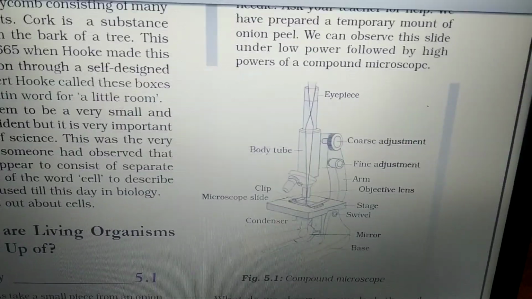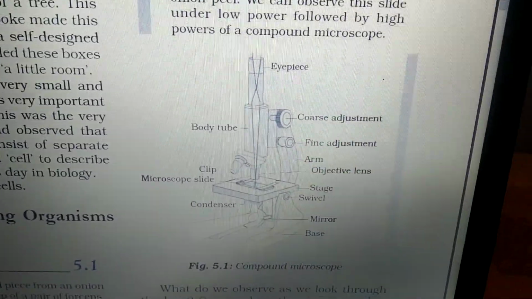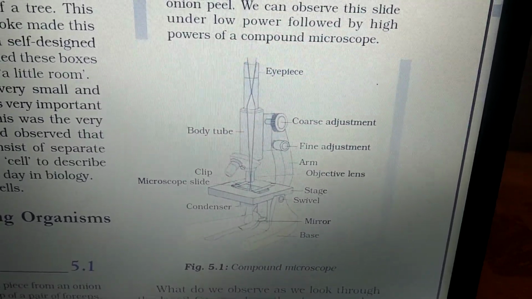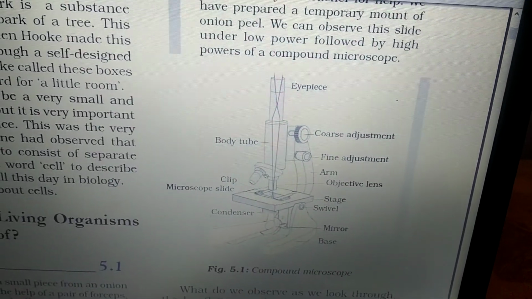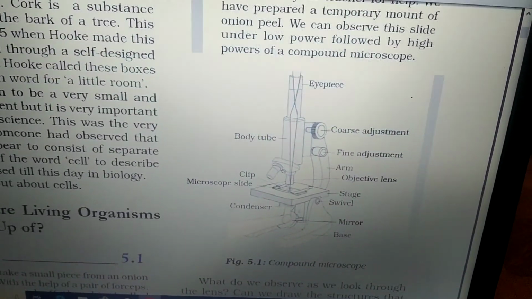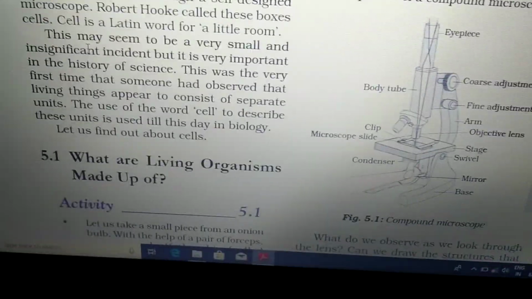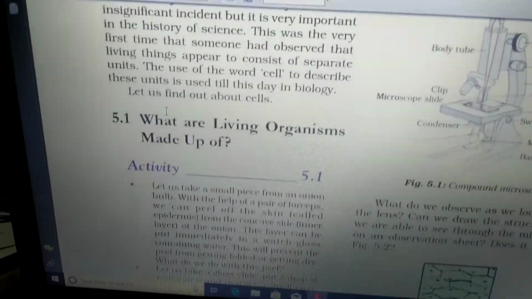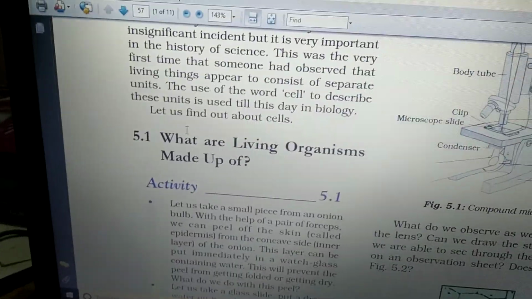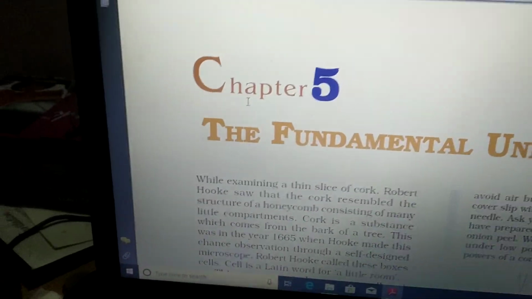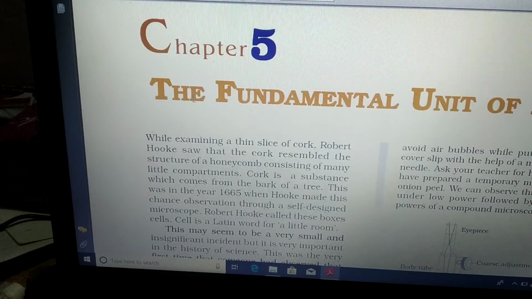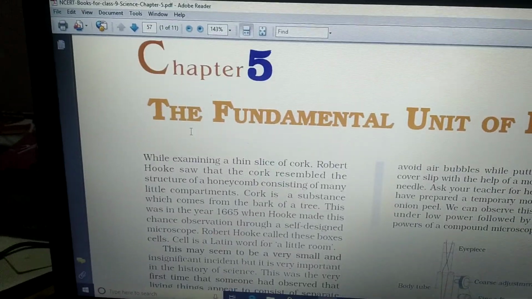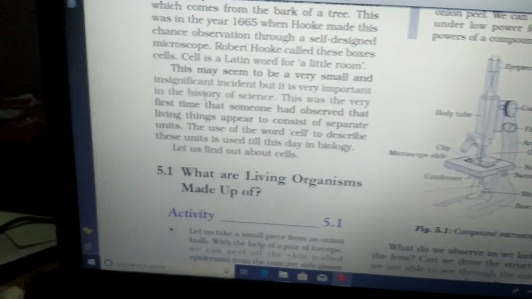Okay, this is the microscope, a compound microscope. When you come to the lab, I will show it again; you will also have seen it in previous classes, in the practical lab. Now in this chapter you will see the fundamental unit of life. It means we will learn about different organisms and cells.